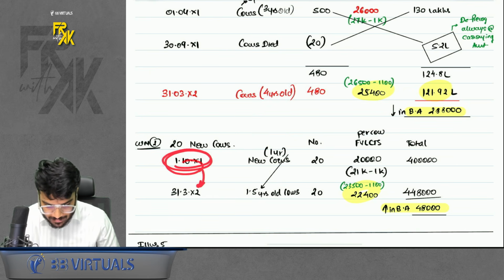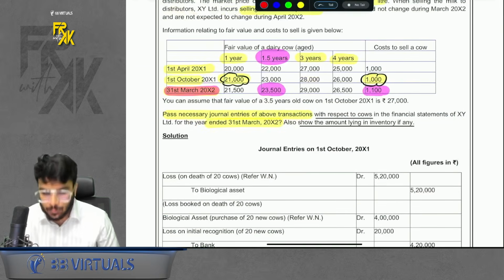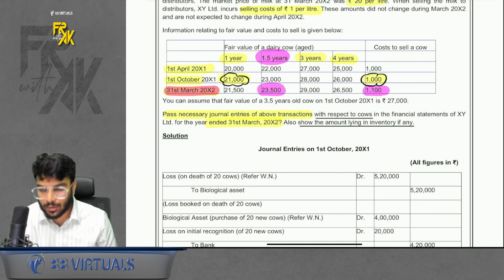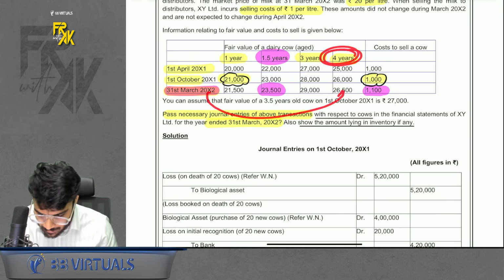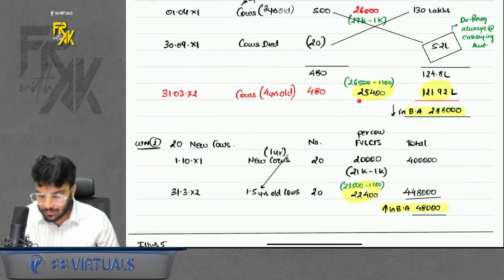So check the value after 6 months. They will be 1.5 years old. There is a gain here. How can I find the value? Let's say you want to find the value of 4-year cow. So 4-year cow, year end value 26,500. Deduct 1,100, you will get 25,400 value. Right? So you can measure now. Previously it was this much, now it is this much.